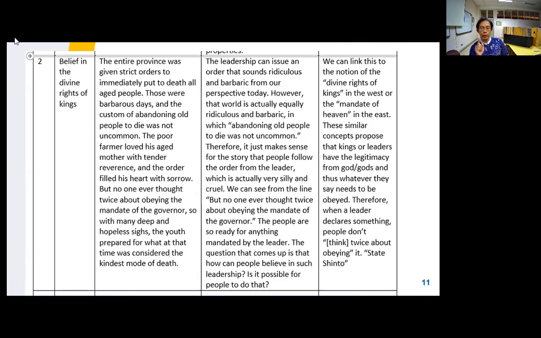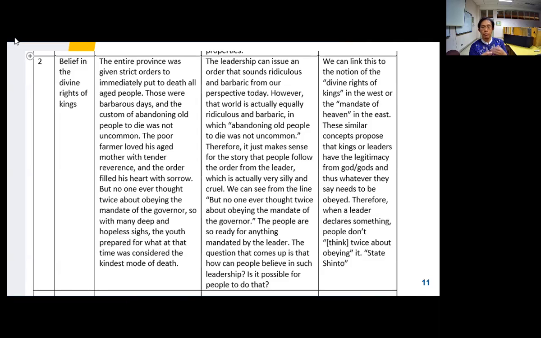However, it's not final yet, because as you can see at the end of the novel, we find out that the governor changes his mind. So actually, the society of this short story is not just a society that believed in the divine rights of kings, but a society in which even the so-called divine or living god could agree with what humans believe, what the subjects of the king believe.